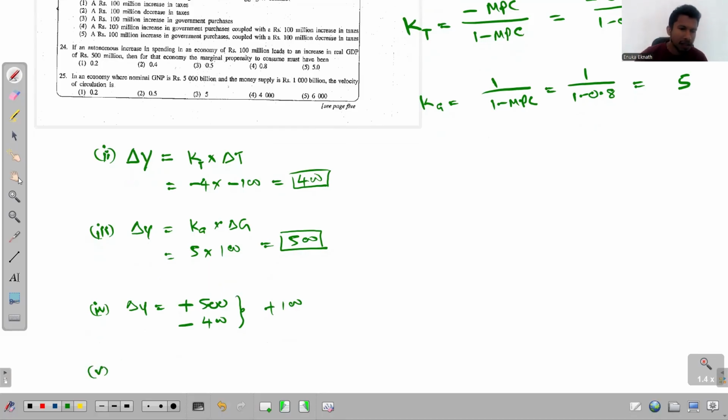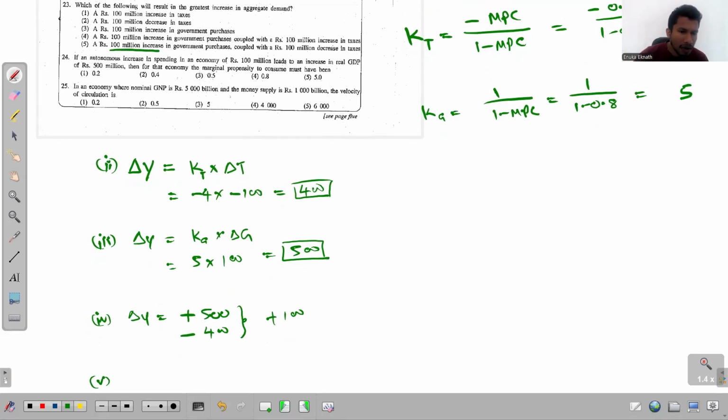And the fifth one is this: 100 million increase in government purchases. Due to that first part, the aggregate demand will increase by 500. Next, coupled with 100 million decrease in tax. This is what will happen to the aggregate demand if the tax is reduced, and that will be plus 400. So ultimately, the aggregate demand will increase by 900.